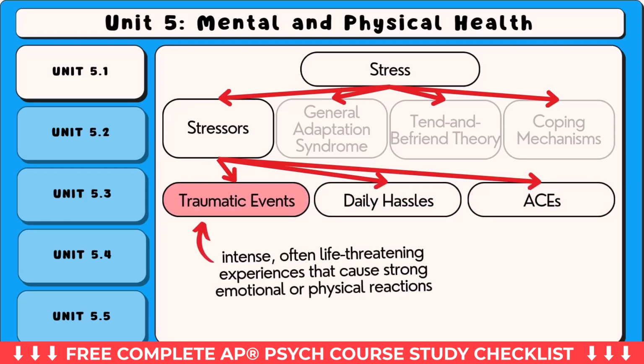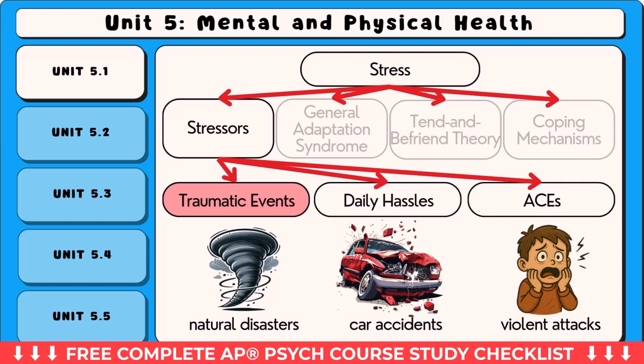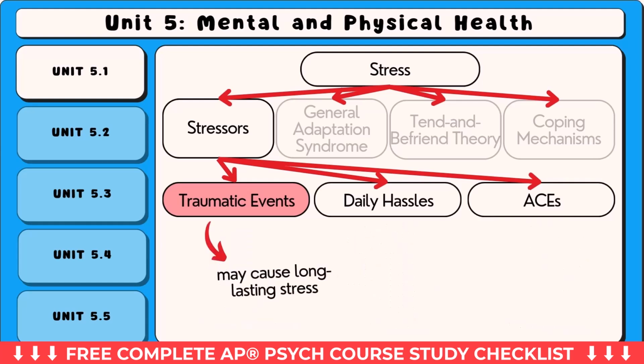Traumatic events are intense, often life-threatening experiences that cause strong emotional or physical reactions. Examples include natural disasters, car accidents, or violent attacks. These events may cause long-lasting stress and can lead to conditions such as post-traumatic stress disorder.